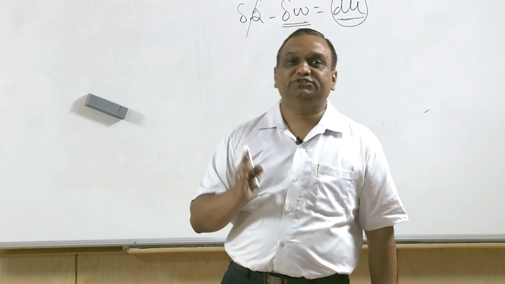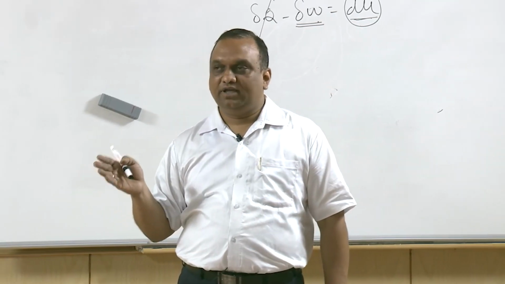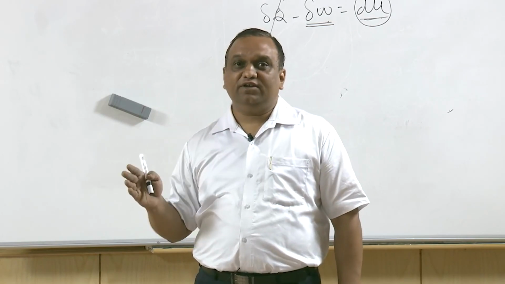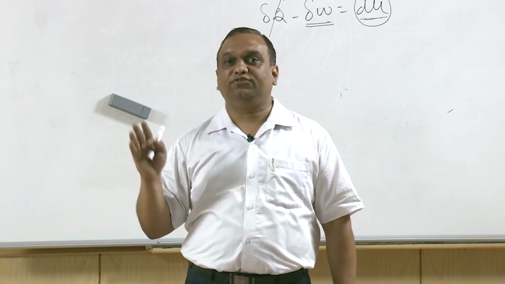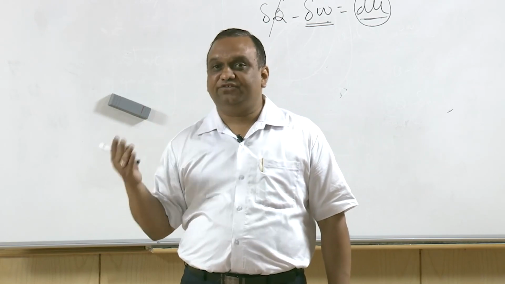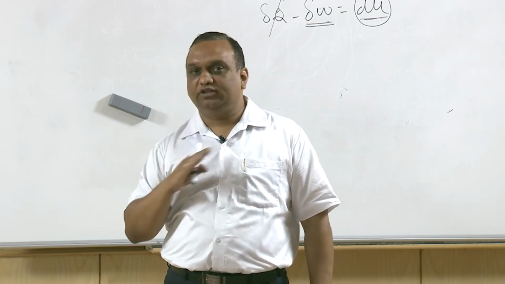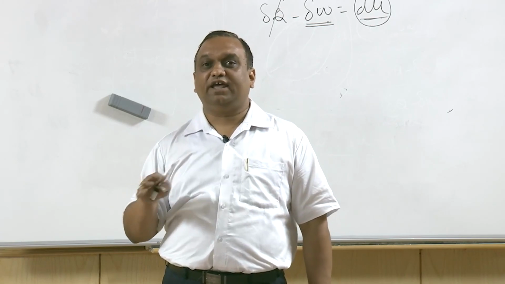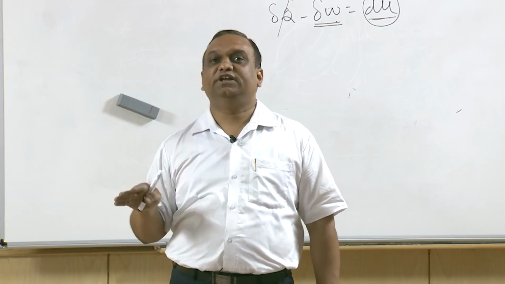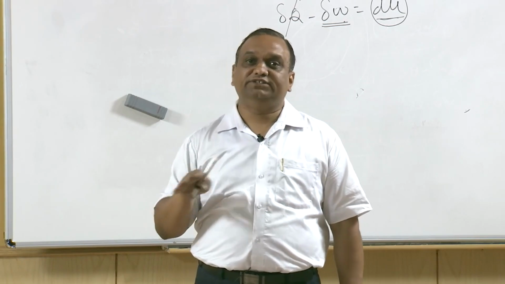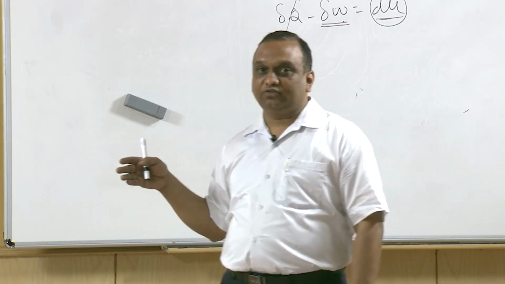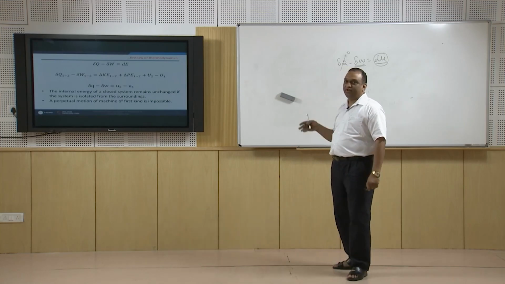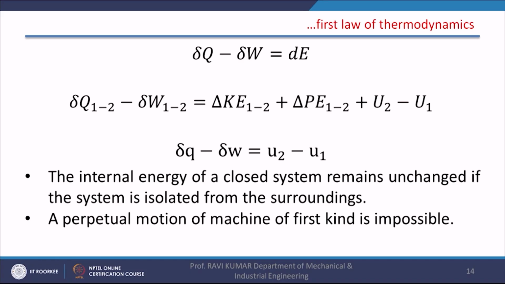And there is a perpetual motion machine of the third kind also. It is a machine which does not have any friction losses, and has perpetual motion by inertia itself. All machines have friction losses and other damping effects. So no machine is possible which has no friction and no other damping effect, and runs by its own inertia. So these are the three perpetual motion machines. They are in fact imaginary machines, and from the first law of thermodynamics we can conclude that the first kind of perpetual machine is not possible.